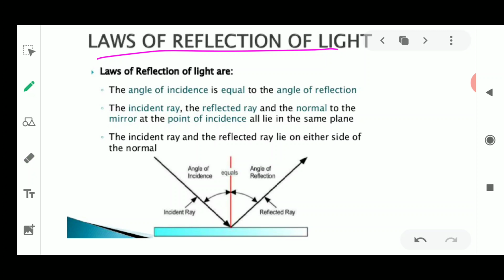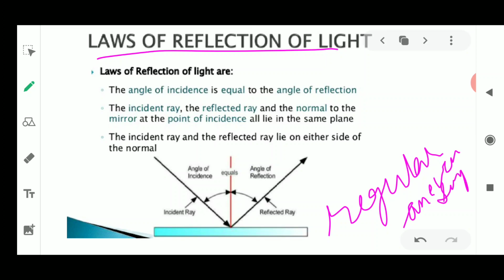Here the angle of reflection and angle of incidence are always equal, you have to remember, but this takes place only in an ideal condition, when the surface of reflection is a regular surface. It is always a regular reflection, and the surface is an even surface, such as the shiny surface of a mirror. It could be any kind of plane mirror or plane surface. Whenever reflection takes place at a plane surface, these laws are followed in regular reflection.